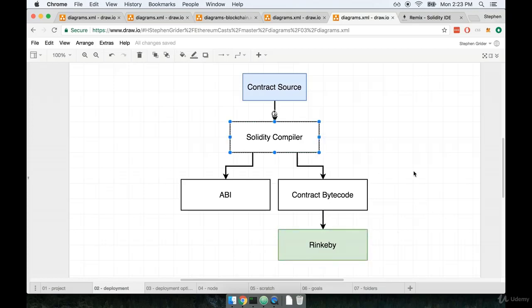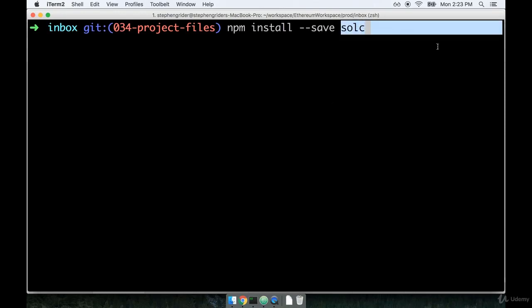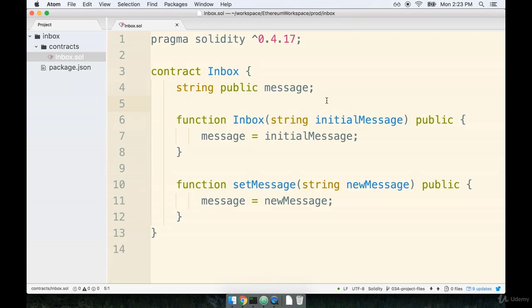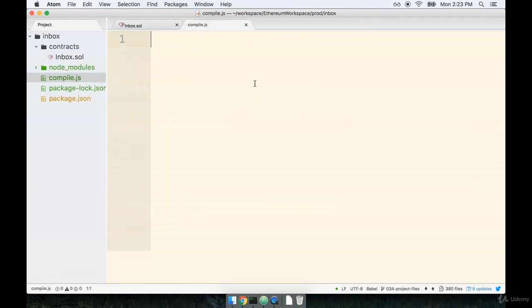To install the Solidity compiler, we're going to install a tiny little node module. Back at my terminal, I'm going to make sure that I'm inside of my project directory, and then I'm going to install the Solidity compiler as an npm package by running npm install --save solc. Solc is the actual Solidity compiler, and as you might guess, it stands for Solidity, that's the SOL part, compiler, that's the C. It's a pretty small module, so we'll just start the installation and then flip back over to our code editor. Inside of my root project directory, I'm going to create the compile.js file.